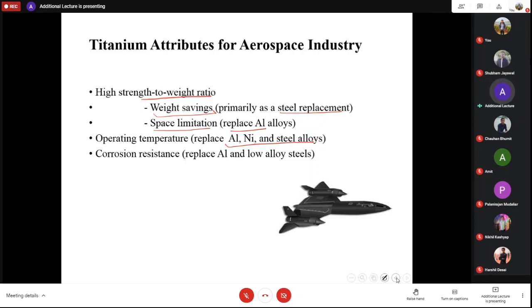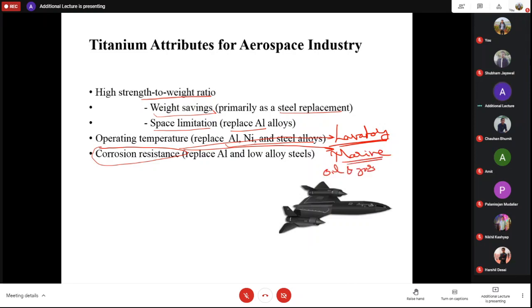Then the beautiful thing about titanium is that it is corrosion resistant, right? So in aircraft, you can use it at the lavatory also, at the toilets, and you can use it mainly in marine applications. In the oil and gas industry, pipelines, you can use it, right? It's a beautiful material, highly corrosion resistant. Once you have made these pipelines or these setups under the sea with titanium, then forget about it. No maintenance, almost nil maintenance, for years to come.